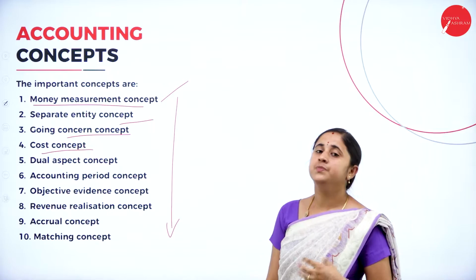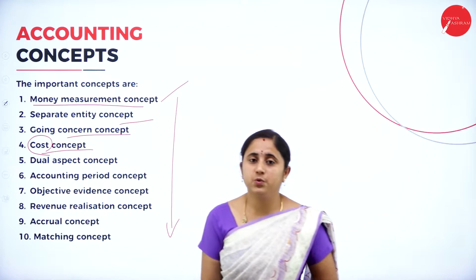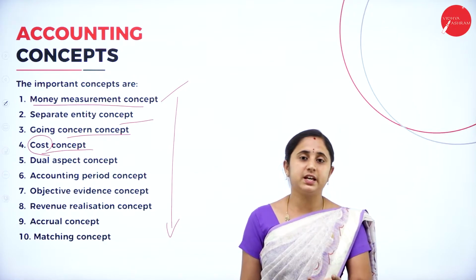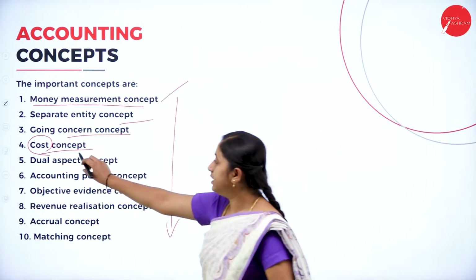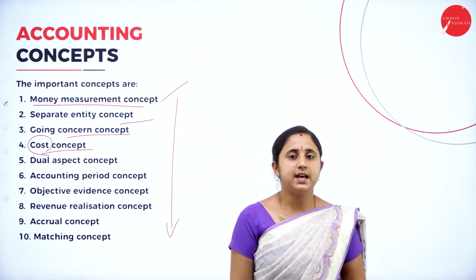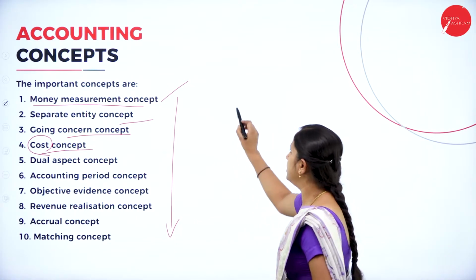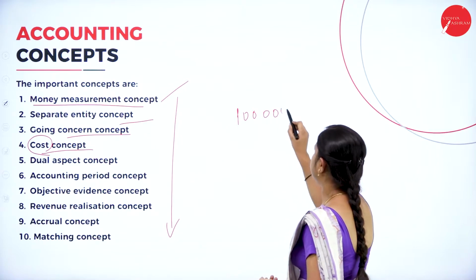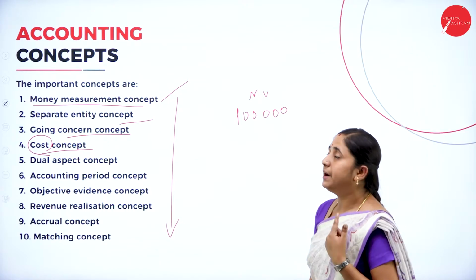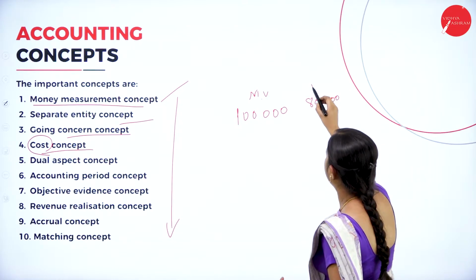Next, cost concept. Cost concept means while recording in the books of accounts, you need to consider the cost of acquisition rather than the market value. When you purchase any goods or material, just record the cost value, not the market value. For example, if you purchase machinery for your business, the machinery market value is 1 lakh rupees, but you purchase it for 80,000. You purchase for cost.